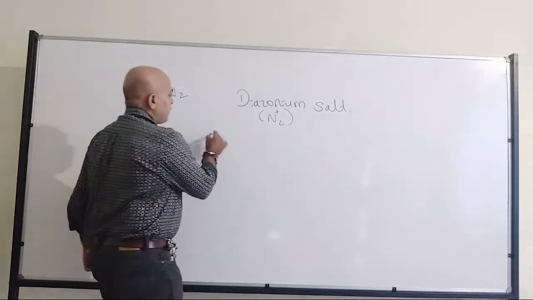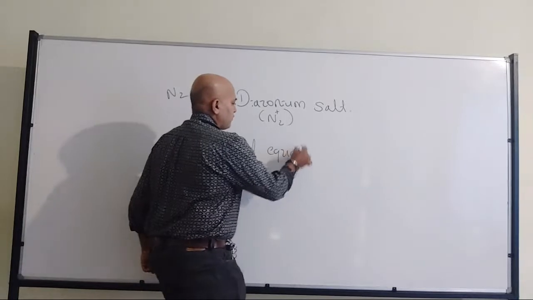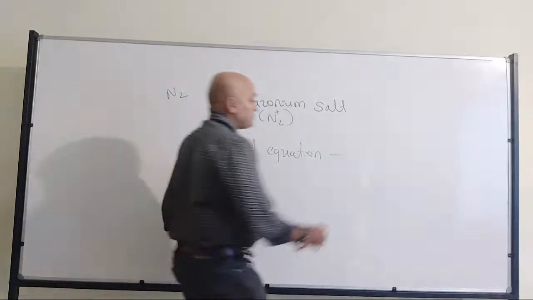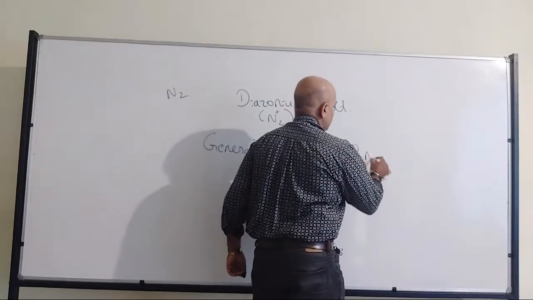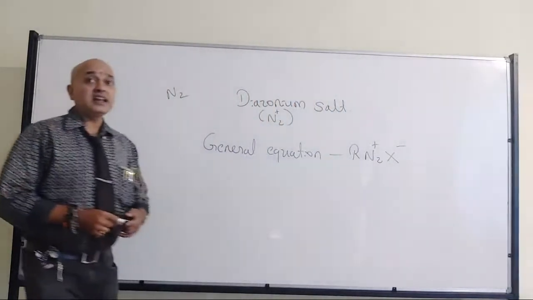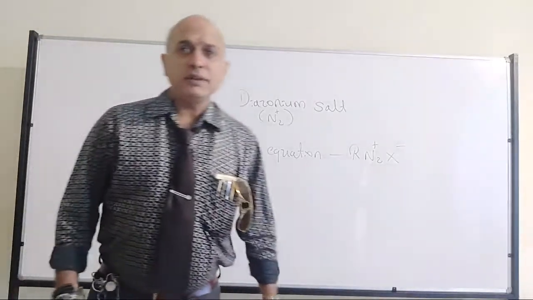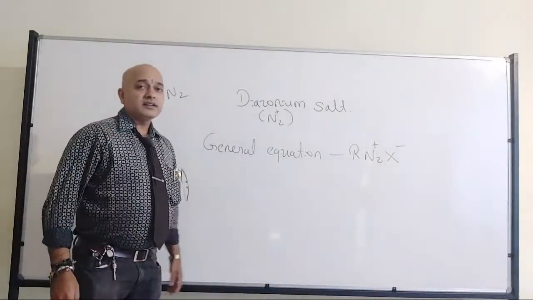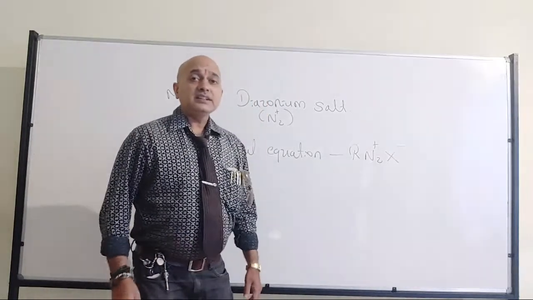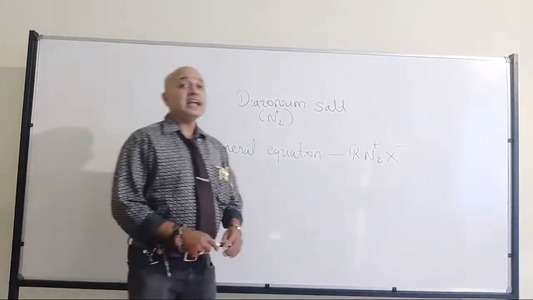So if I want to write the general equation for a diazonium compound, I can write it as R N2 plus X minus. Just like Grignard reagent, where R Mg X is written.